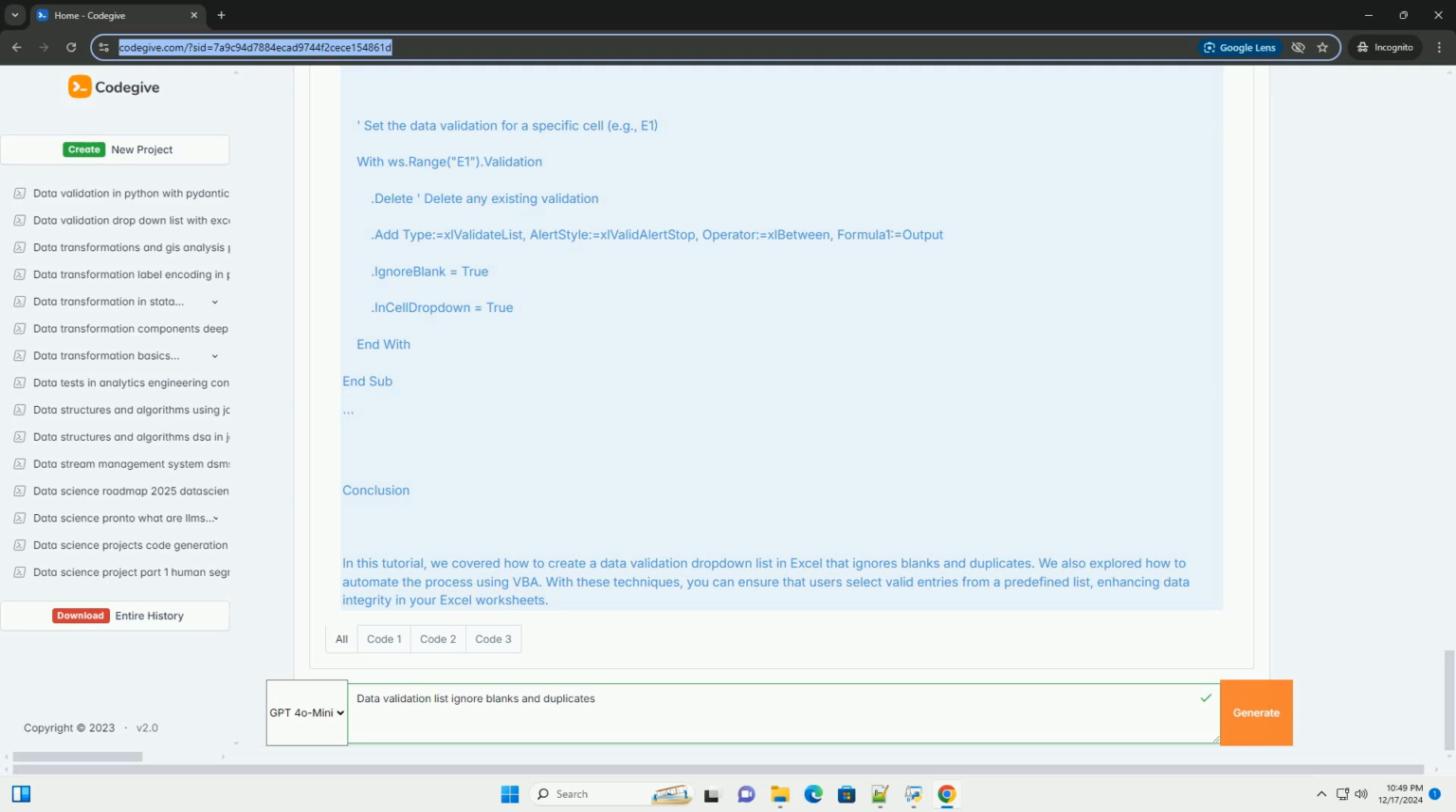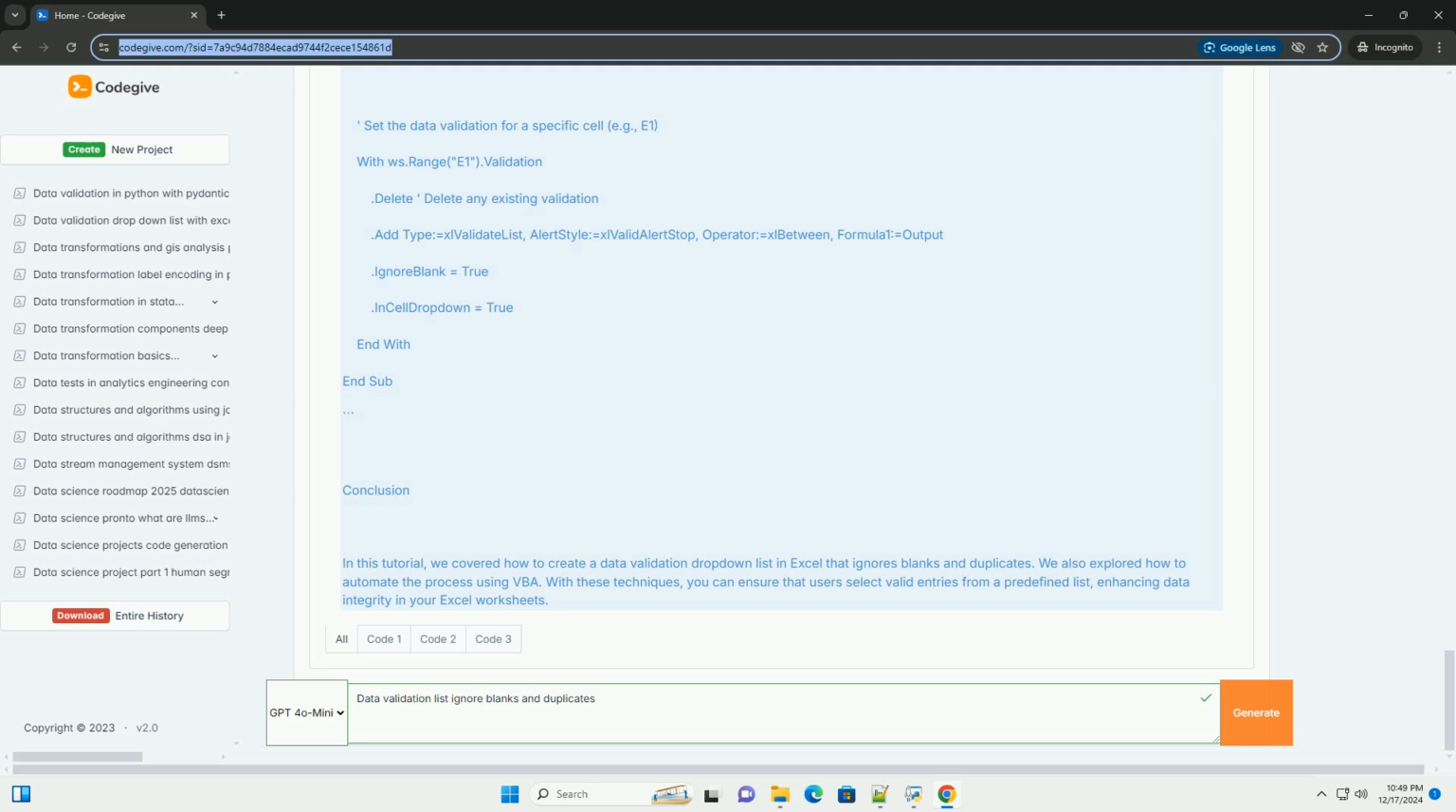End If. Set the data validation for a specific cell, for example E1. With ws.Range("E1").Validation. .Delete, delete any existing validation. .Add Type:=xlValidateList, AlertStyle:=xlValidAlertStop, Operator:=xlBetween, Formula1:=output. .IgnoreBlank = True. .InCellDropdown = True. End With. End Sub.